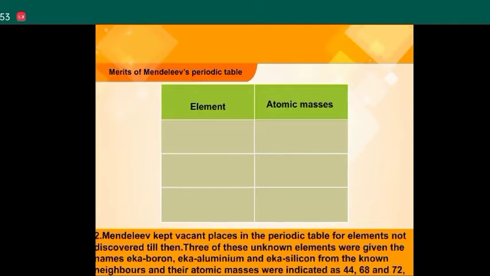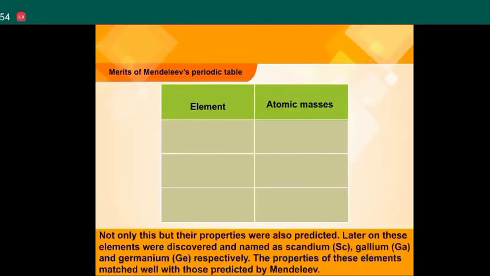Point number 2. Mendeleev kept vacant places in the periodic table for elements not discovered till then. Three of these unknown elements were given the names Eka-boron, Eka-aluminium, and Eka-silicon from the known neighbors, and their atomic masses were indicated as 44, 68, and 72 respectively. Not only this, but their properties were also predicted. Later, these elements were discovered and named as scandium, Sc, gallium, Ga, and germanium, Ge, respectively. The properties of these elements matched well with those predicted by Mendeleev's table.